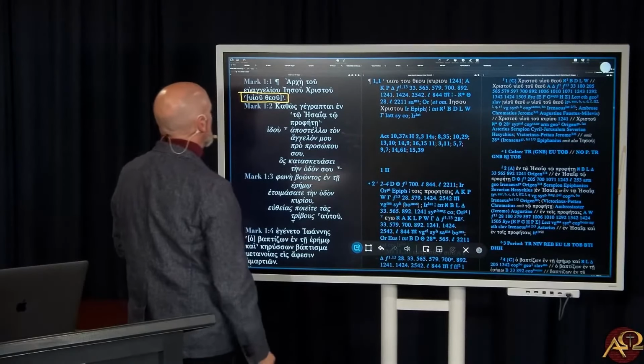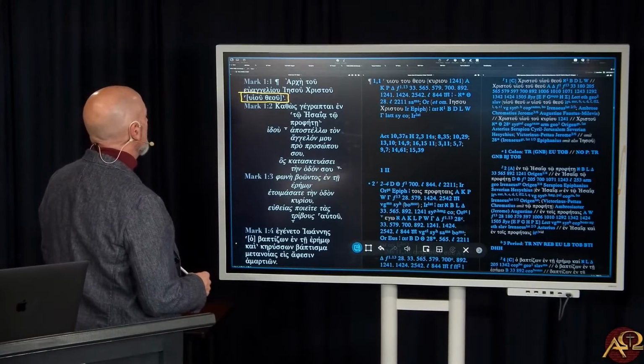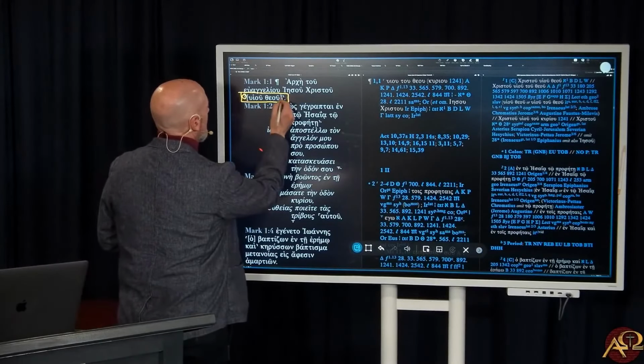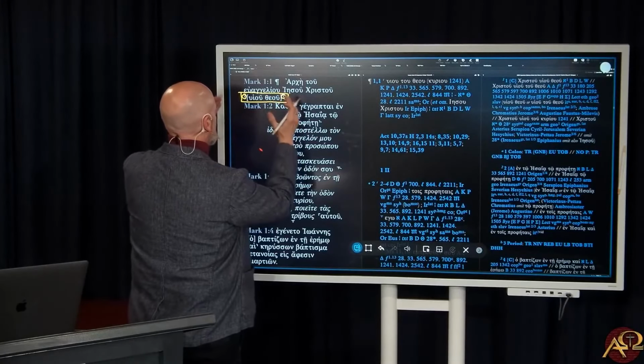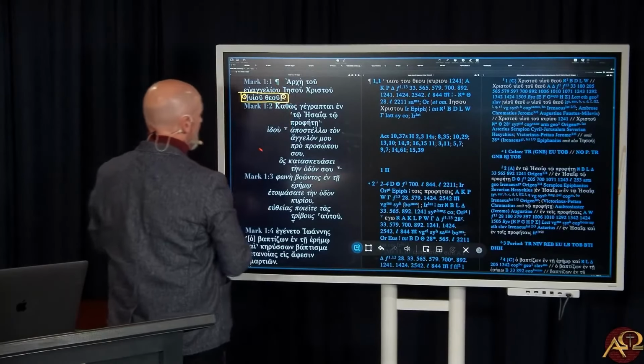The phrase huiou theou, Son of God, is in these little brackets right here, bracket there, bracket there. Since they go like this, what it's saying is that what's in between those two brackets is the variant.